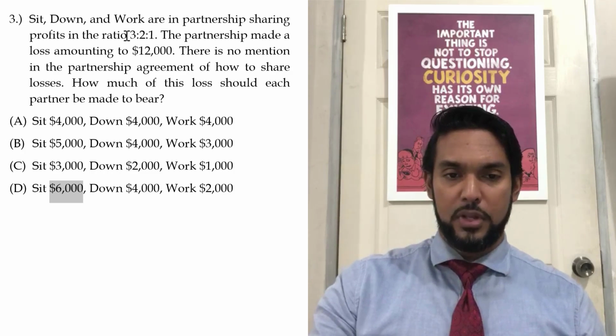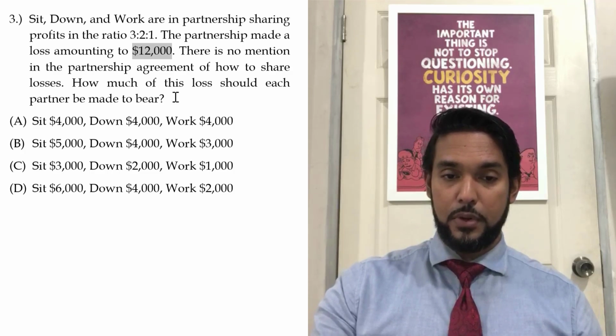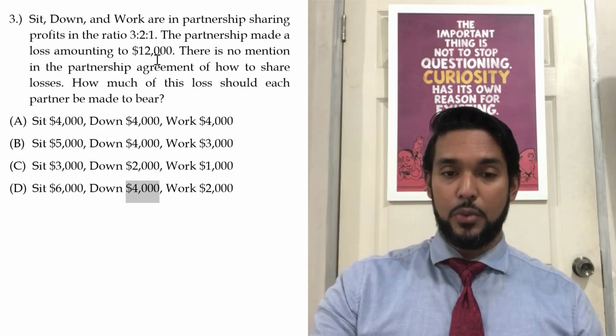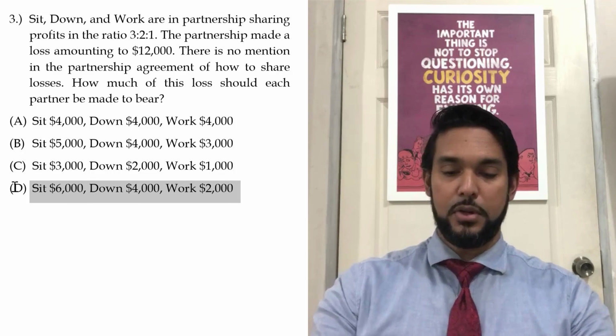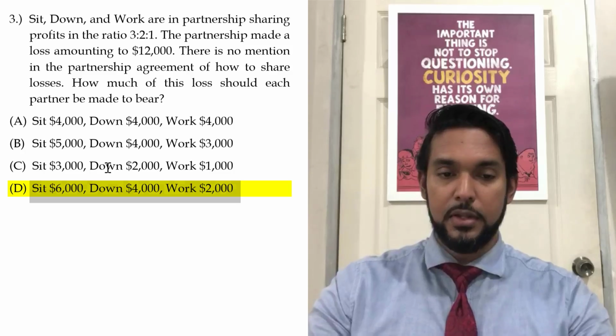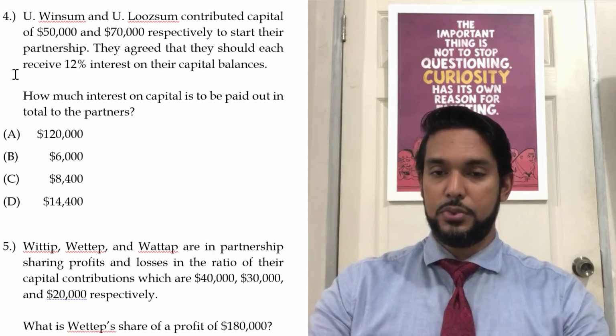Okay. Now, let's just double check. 2/6 is 1/3. A third of 12,000 is 4,000, and 1/6 of 12,000 is 2,000. So this one meets all the requirements. Okay, so let's scroll back up now, and we're going to scroll across to this question.